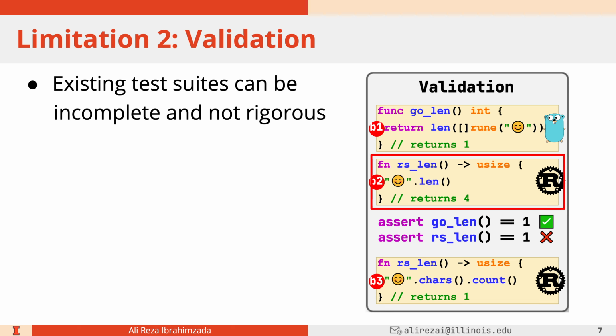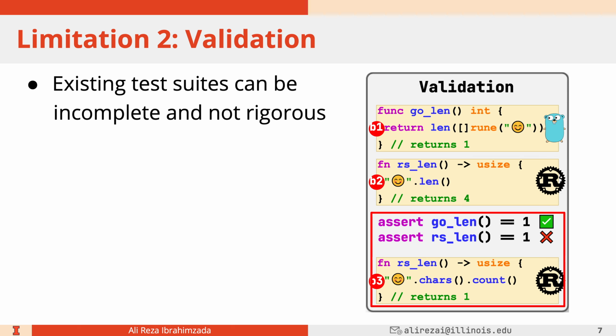So this translation passes all checks in Oxidizer because it was never tested on an emoji character. In MatchFixAgent, we generated some test cases to expose this bug. And the correct translation should be using .chars().count(), which actually counts the true number of characters, regardless of the input type.